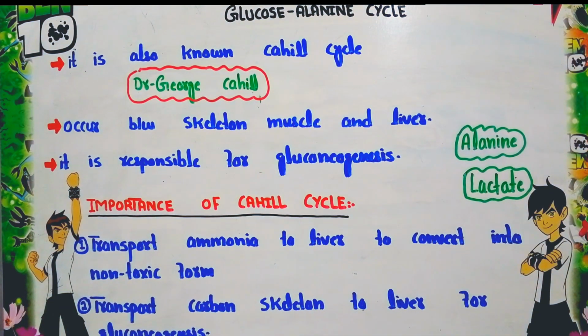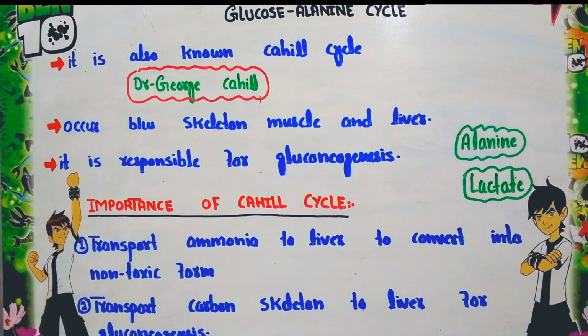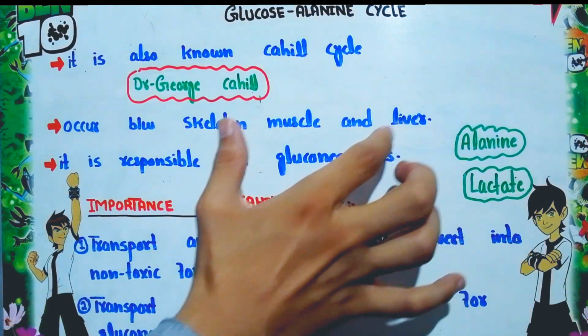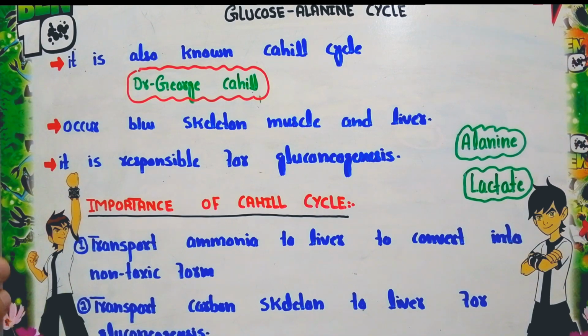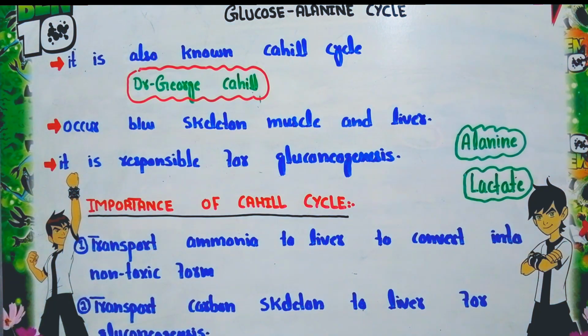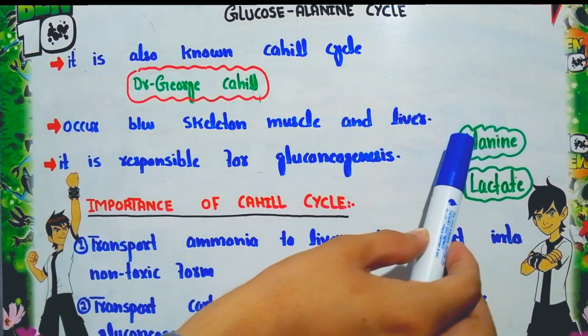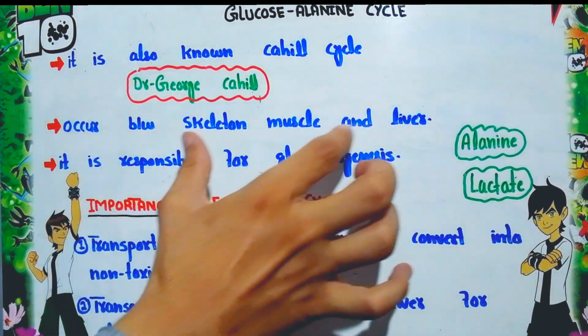Now where does the glucose-alanine cycle occur? This cycle occurs between the skeletal muscle and the liver. Next point, it is responsible for gluconeogenesis. Gluconeogenesis is actually the formation of glucose from non-carbohydrates. You have seen in the glucose-alanine cycle that alanine is used to synthesize glucose, while we have already discussed in the Cori cycle that lactate is also responsible for formation of glucose. This is also gluconeogenesis.